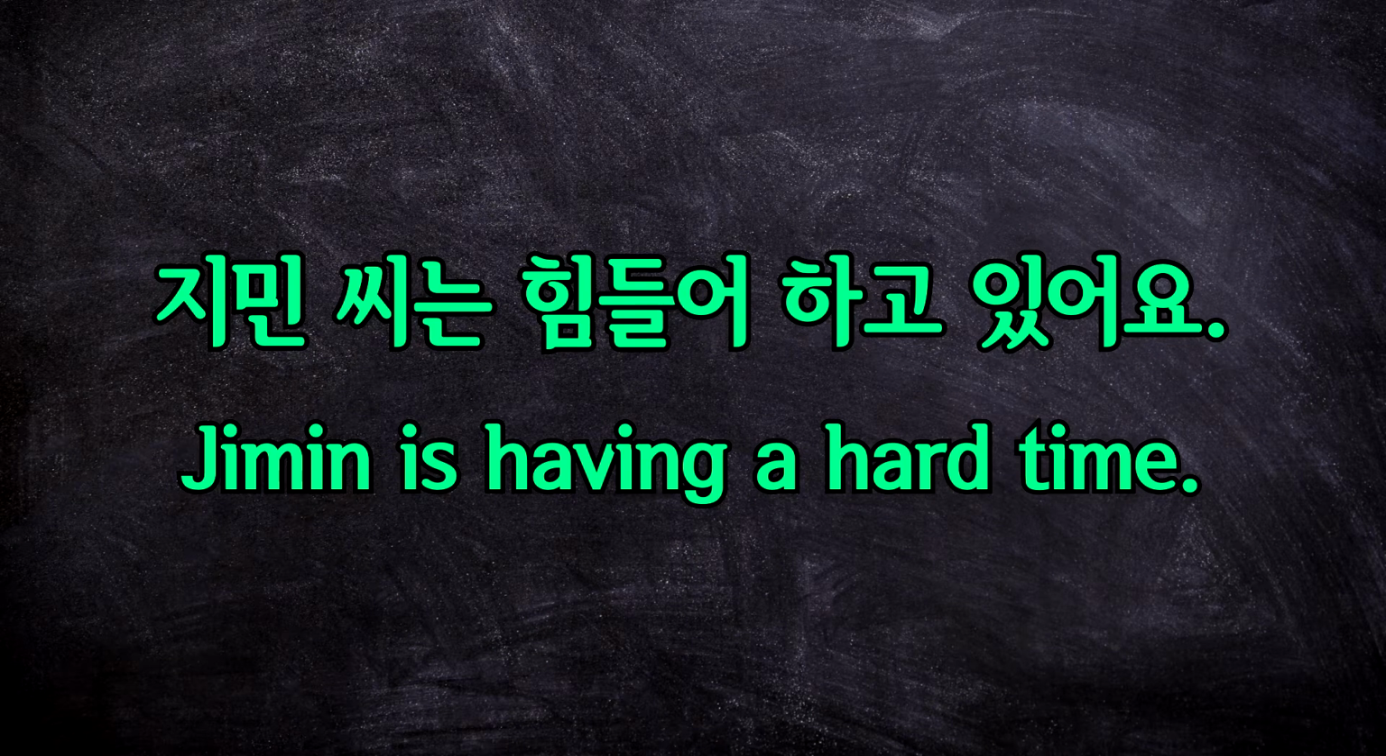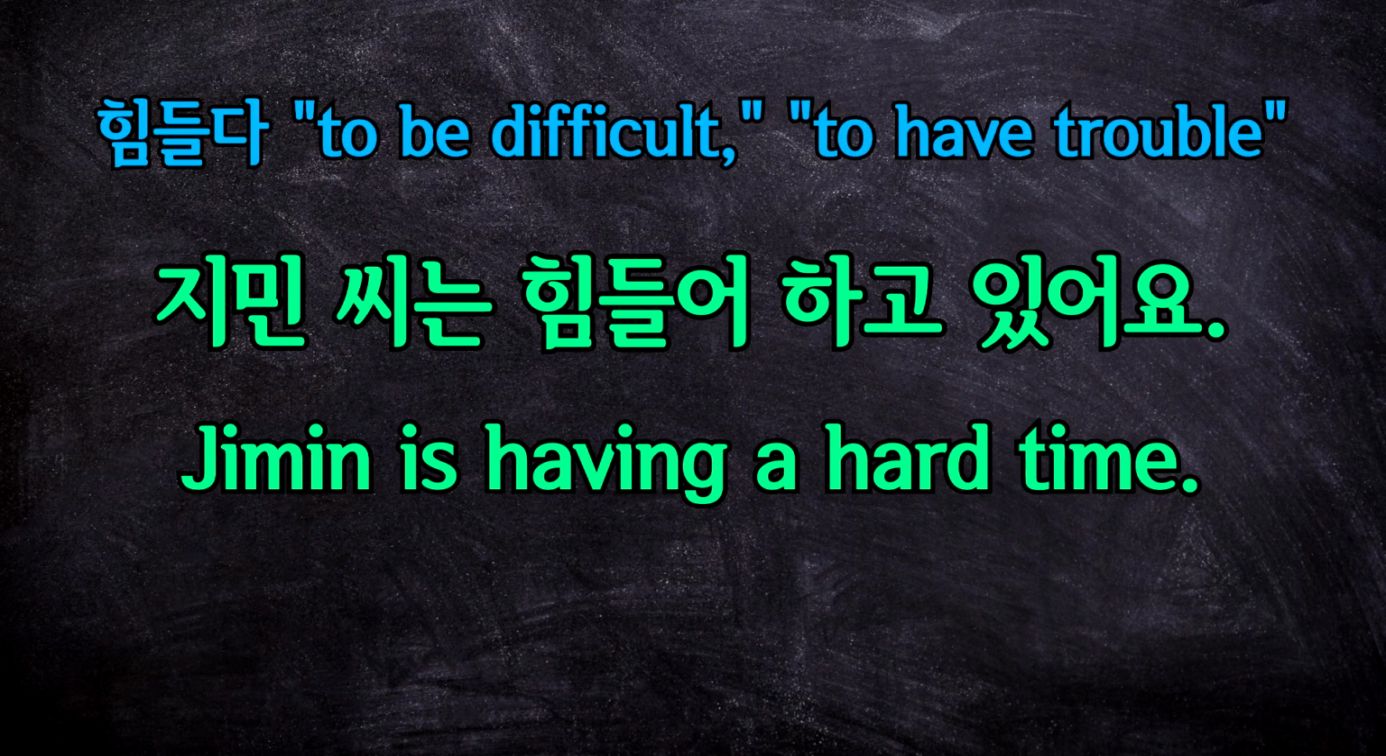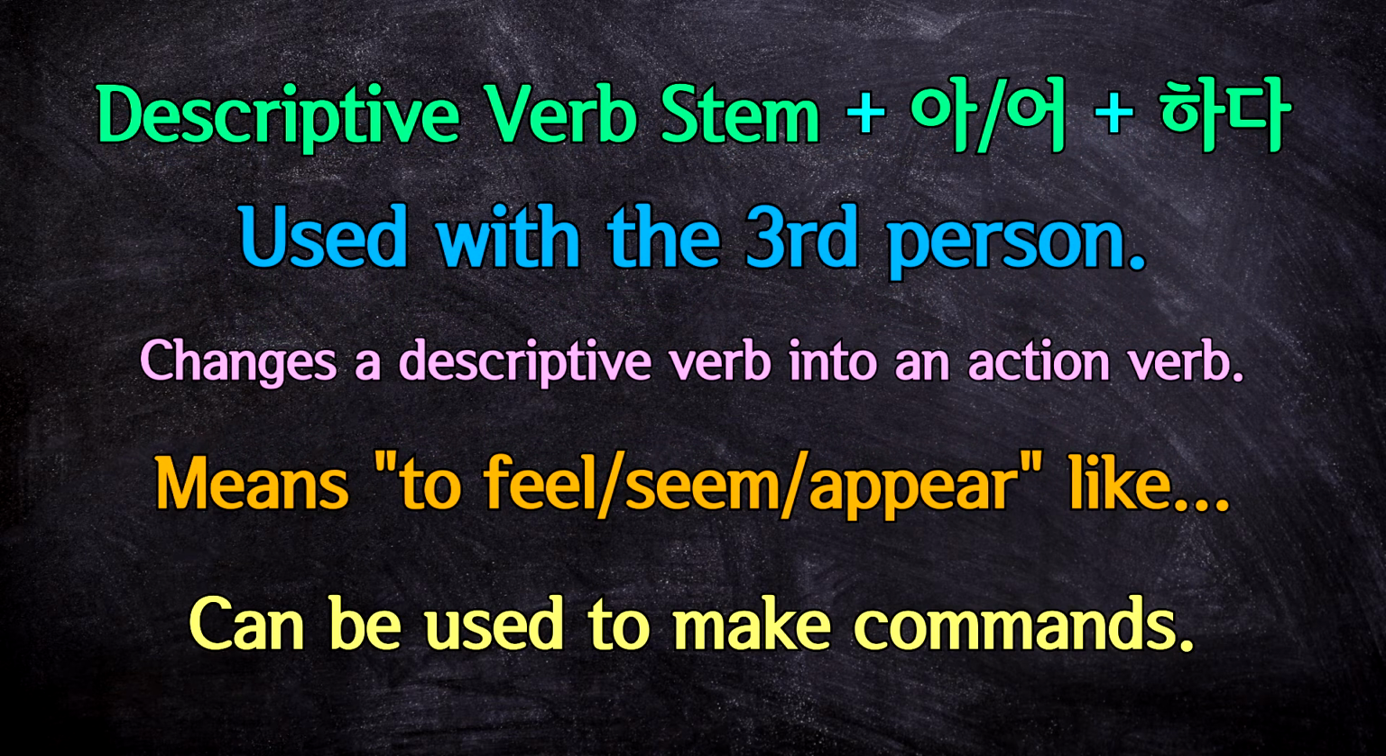You can also use the progressive tense, just like you can with any action verb. For example, 지민 씨는 힘들어하고 있어요. Jimin is having a hard time. Literally, 힘들다 means to be difficult or to have trouble. Anyway, this lesson isn't about all the ways to use action verbs, so I'll just leave it there.